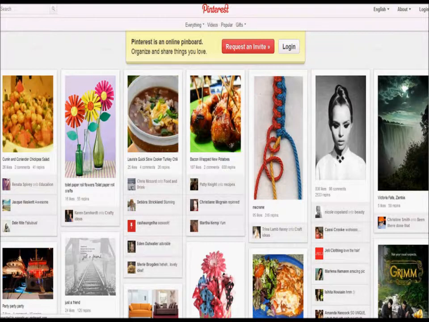And if you're like me, I didn't know what it was about. It took me 3 or 4 different times coming to Pinterest to figure out what it's even about. It wasn't until I took a little course that I learned a few things that really got me excited, and now I realize the power in Pinterest, and I want to explain that to you.